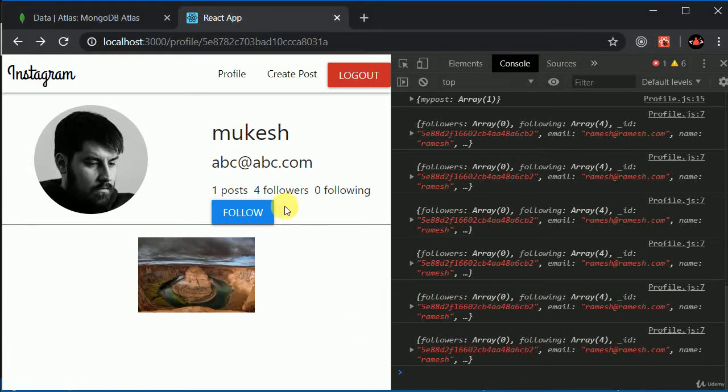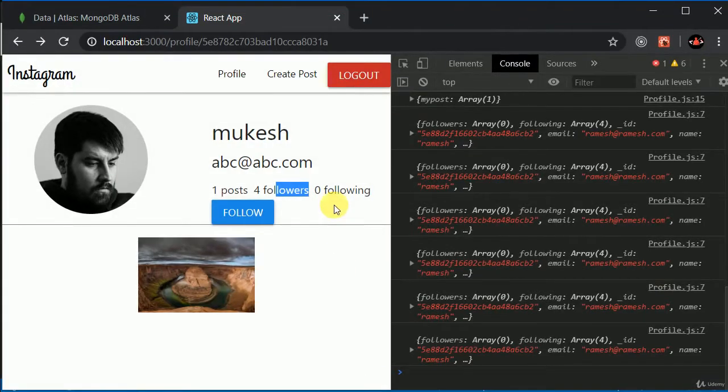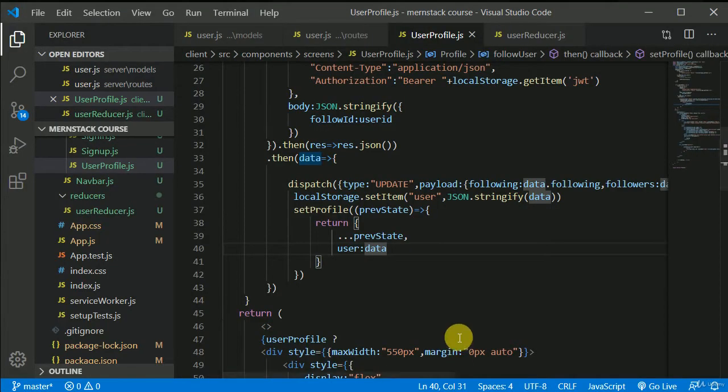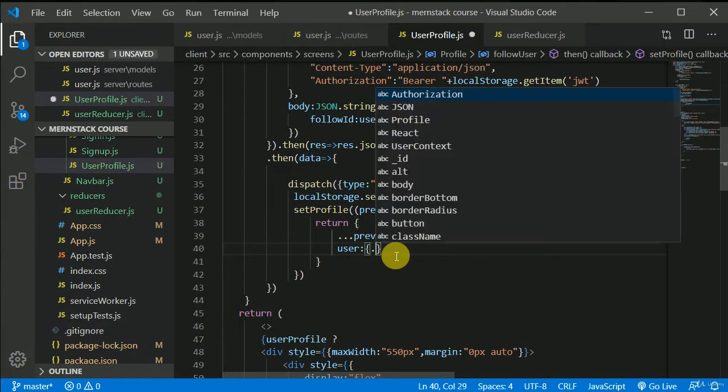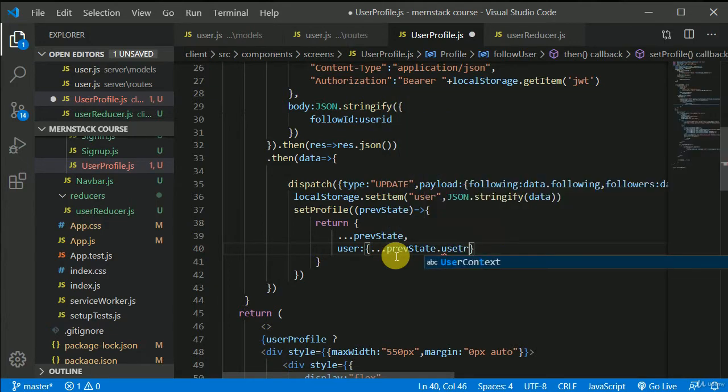So now let's improve this logic, right? Okay, so let's think how to solve this issue. Because as a response we are getting the details of the logged in user, not the details of Mukesh. So what I can do, in user I can spread, user is again an object, right? So I can spread previous state dot user, right?